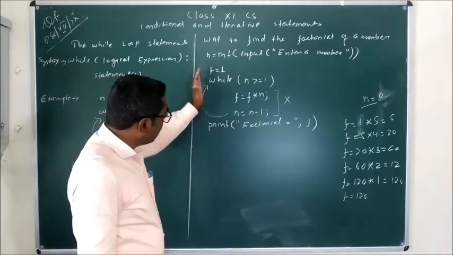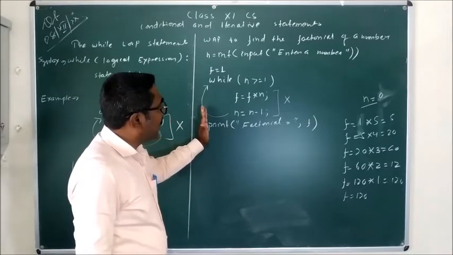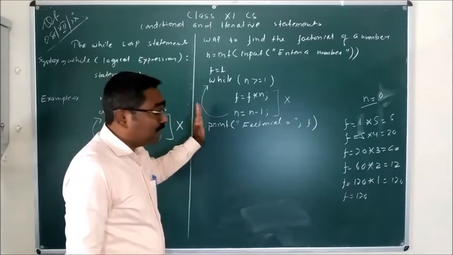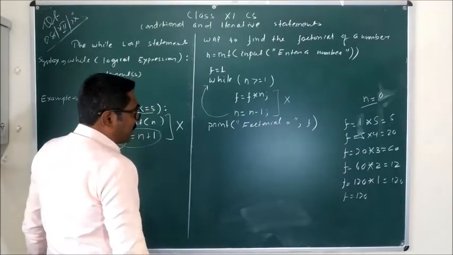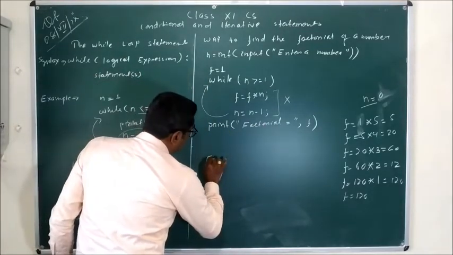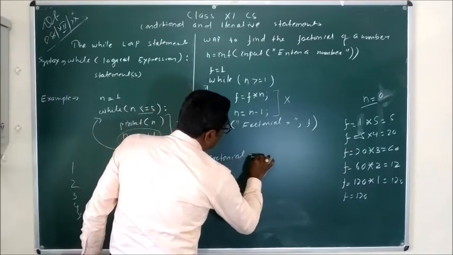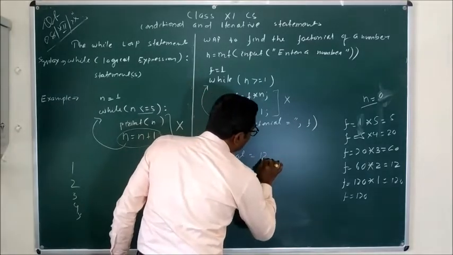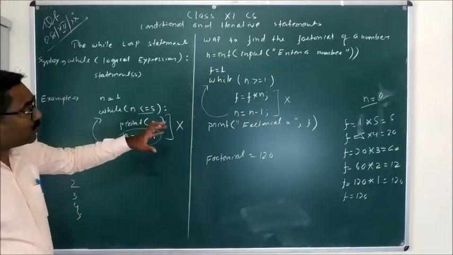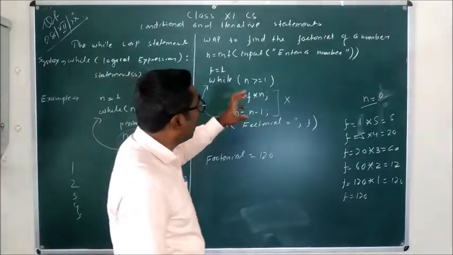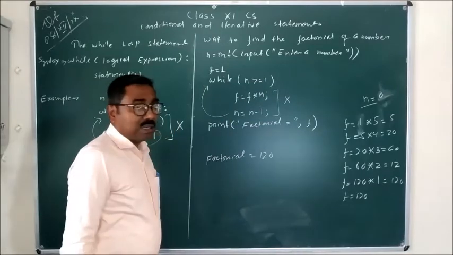Next, come to the main indent or the first indent in which the print statement has been written. In this print statement, what is written? Factorial is equal to f. So it will display factorial is equal to, what is the value of f? 120 will be displayed. So this is how the while loop works, and this is how you can write the program for finding the factorial of a number.